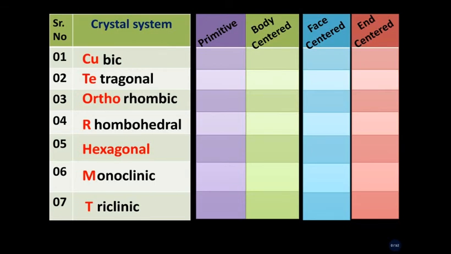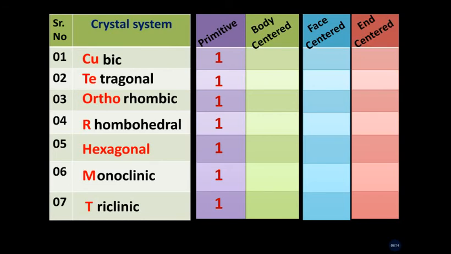These 4 unit cells are given in 4 columns in this table: primitive, body-centered, face-centered and end-centered. A primitive unit cell is present in all 7 crystal systems. You have to remember, a primitive unit cell is present in all 7 crystal systems.